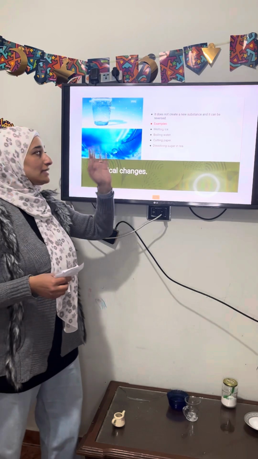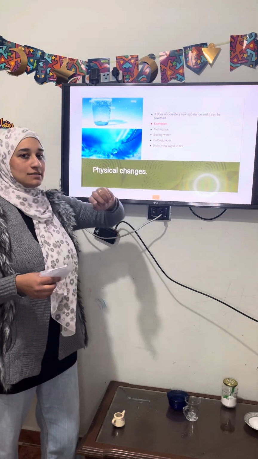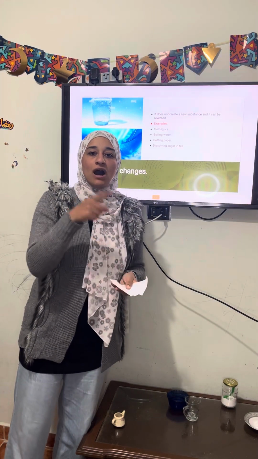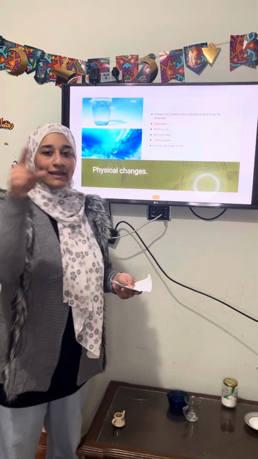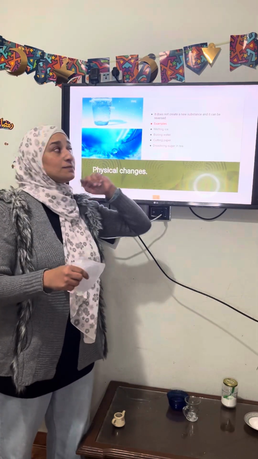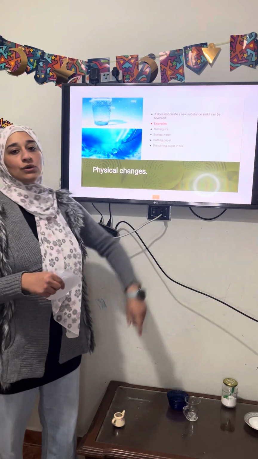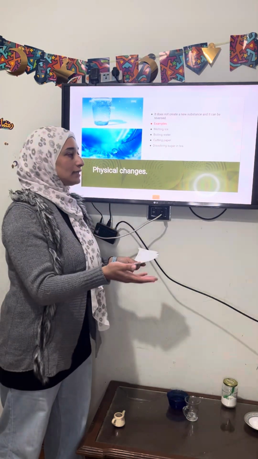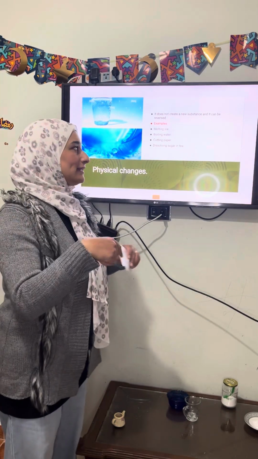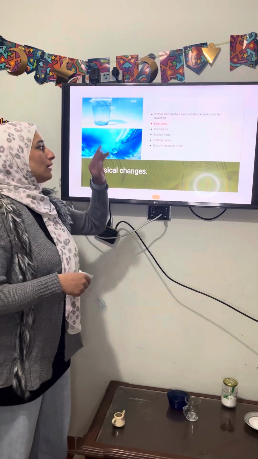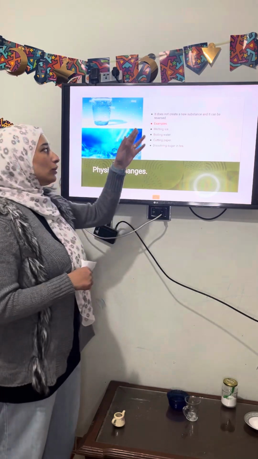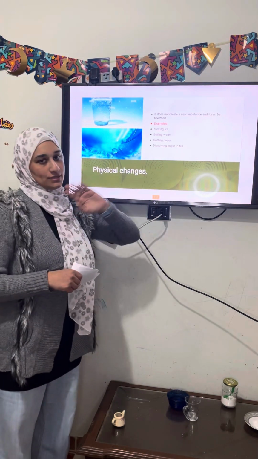Examples: melting ice. After the ice melts, I can get back the ice by freezing. So it can be reversed. Boiling water, I can boil the water and again I can condense the water vapor, and I can get back the water. Cutting paper like this, dissolving sugar in tea, all of these are physical changes.